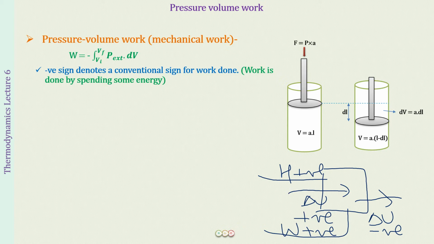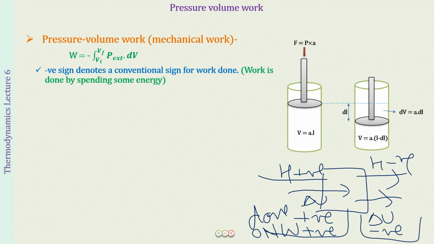When will work enter the system? When work is going to be done on the system. Done on. And when heat is going to leave, it is going to be negative. And when work is going to be leaving, then work is going to be negative. And when will work leave? When the system is going to do the work. So work is going to be done by the system.